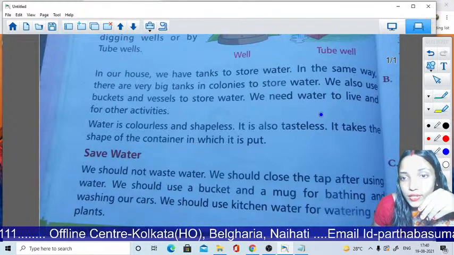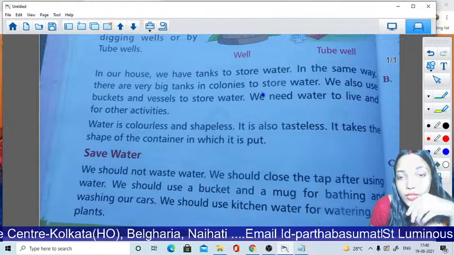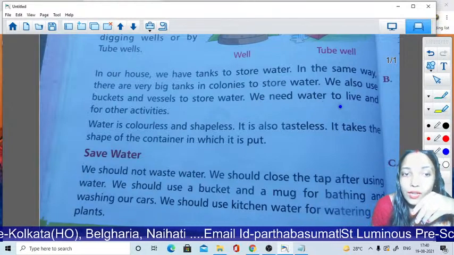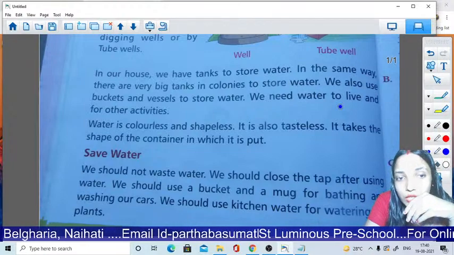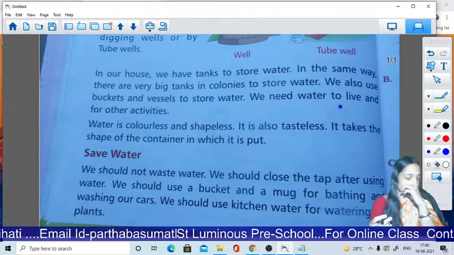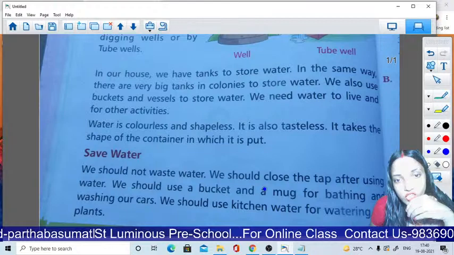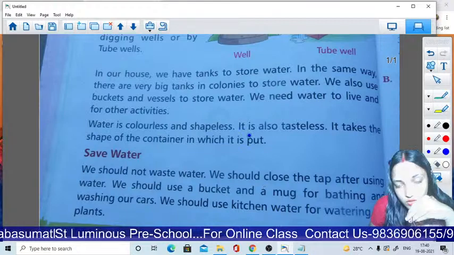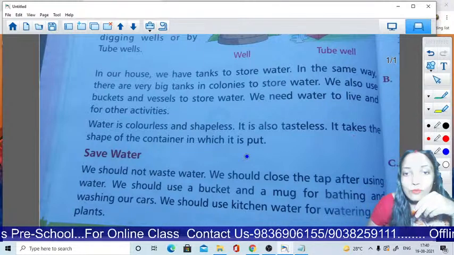We need water to live and for other activities. Water is colorless and shapeless. It is also tasteless. It takes the shape of the container in which it is put.